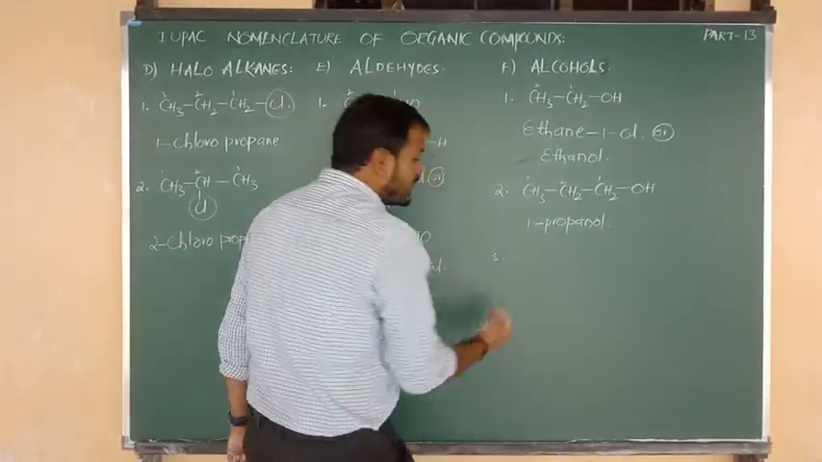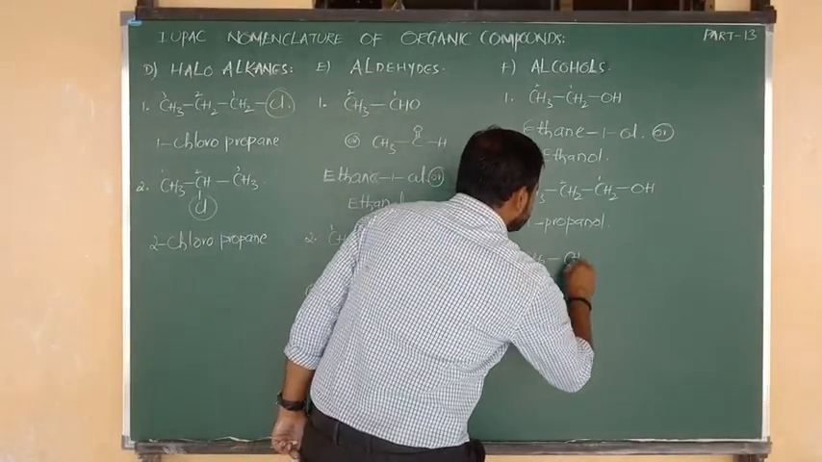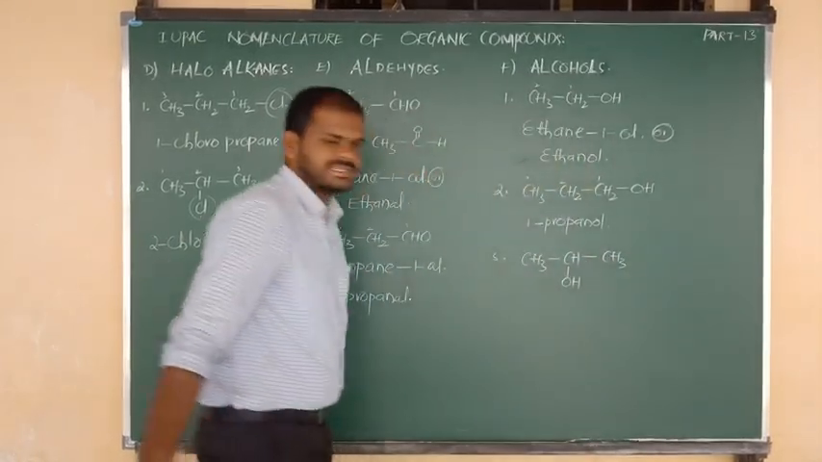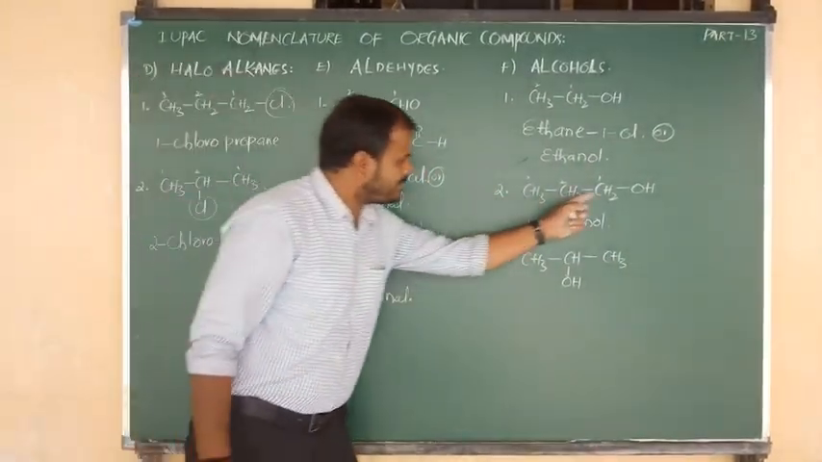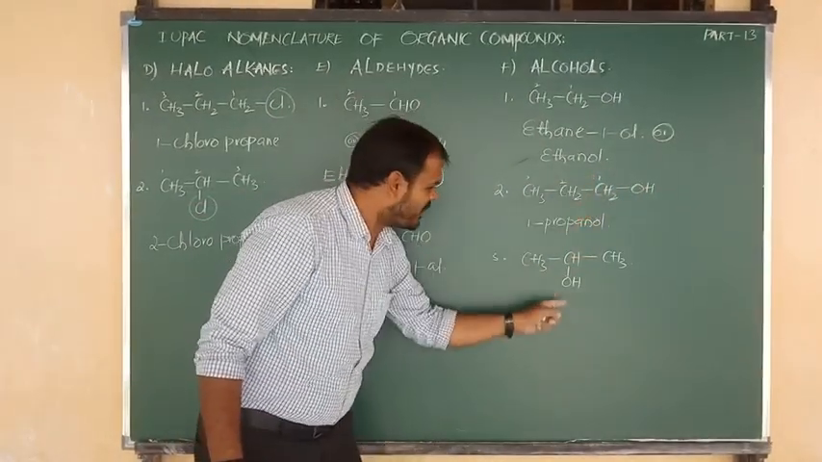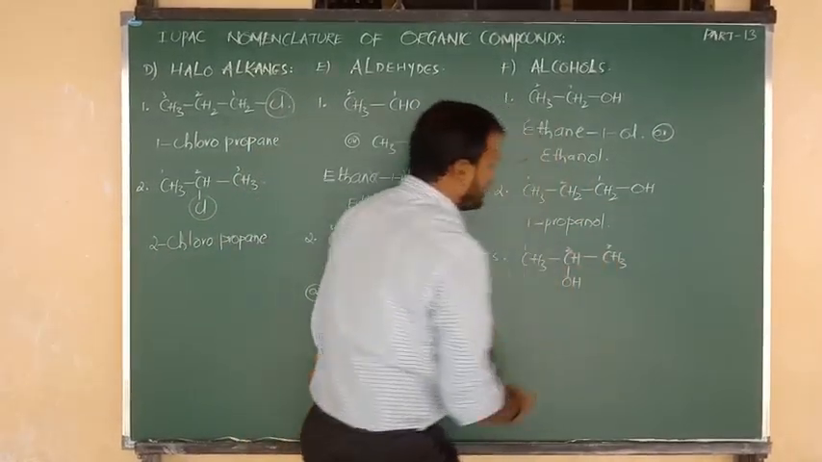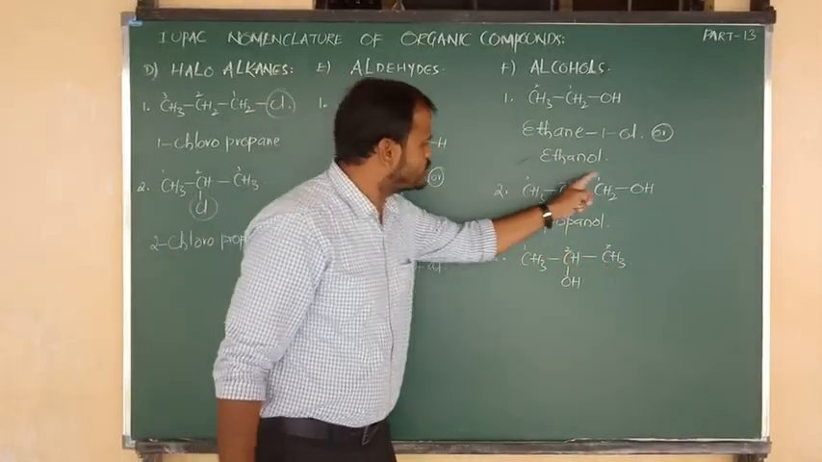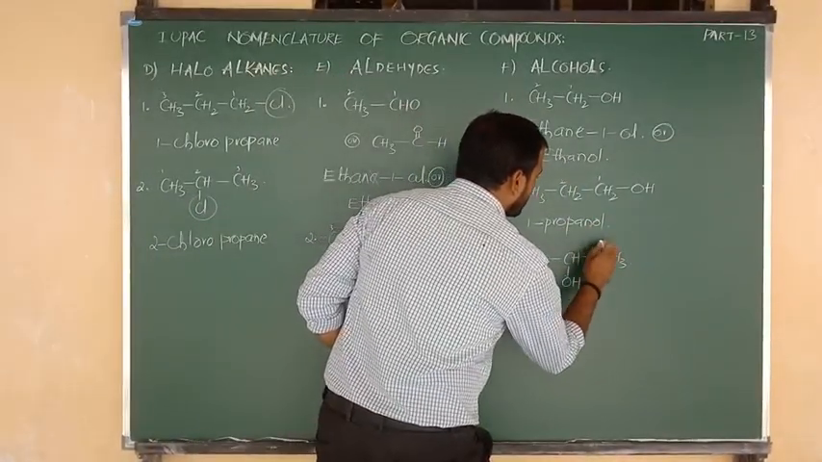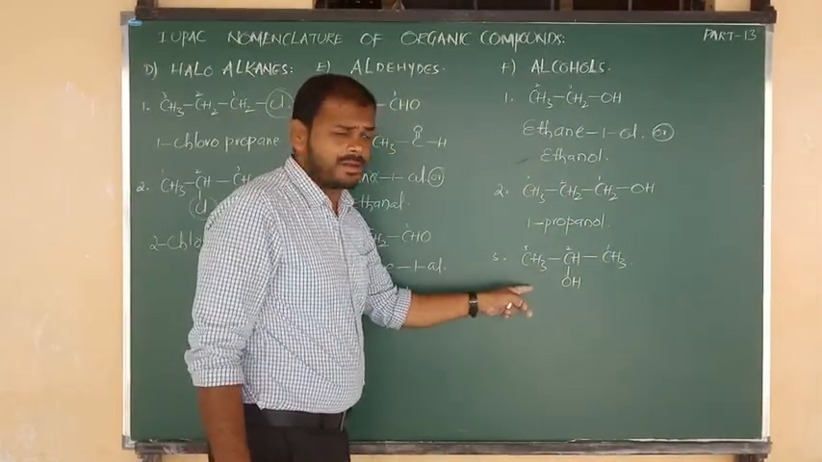And here I want to tell another example. CH3 bonded to CH, CH below the plane connected to OH, again connected to CH3. Here also 3 carbons, but here OH is connected to the first carbon, and now OH is connected to the second carbon. 1 and 2 and 3, this is the main chain. 1, 2, 3. You can also write it in reverse, as you wish. Here also 3 carbons.